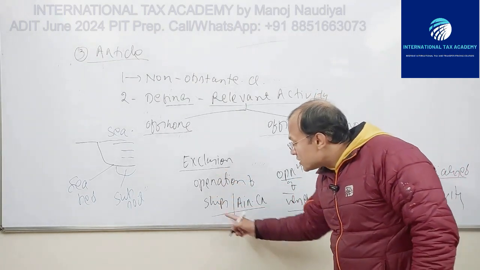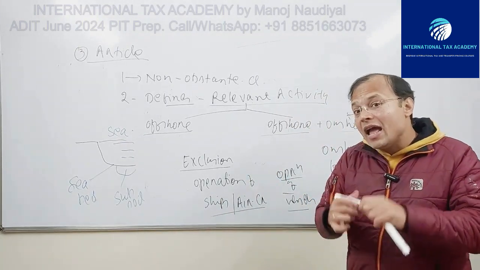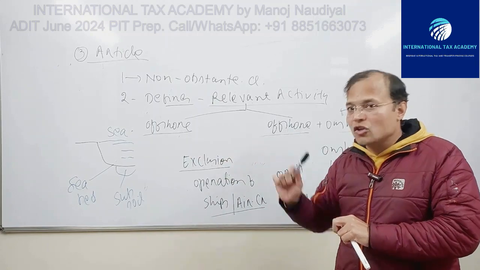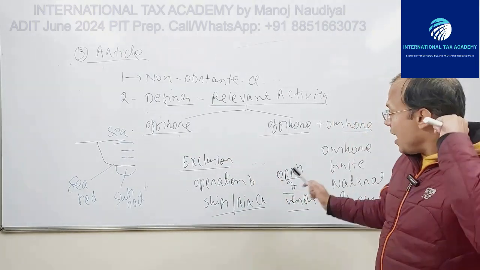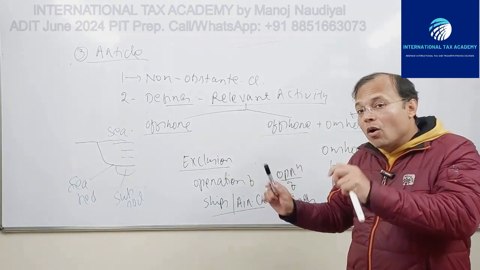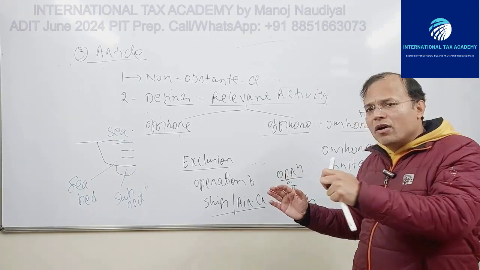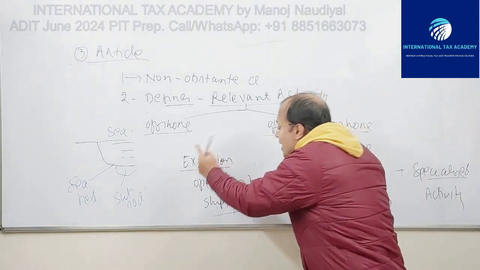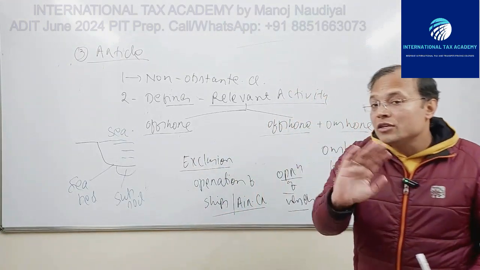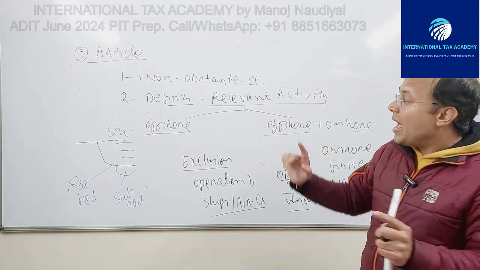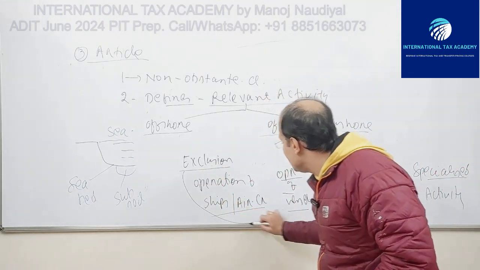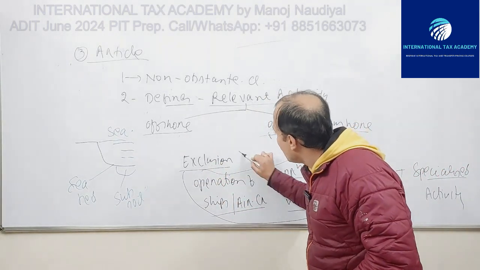So the operation of ships and aircraft which are designed or modified and used for towing, transportation of personnel, towing of anchor, and operation of vessels operated for ancillary activities for exploration and exploitation, their operation will not be deemed a relevant activity. So this is the exclusion. These activities are not relevant activity.